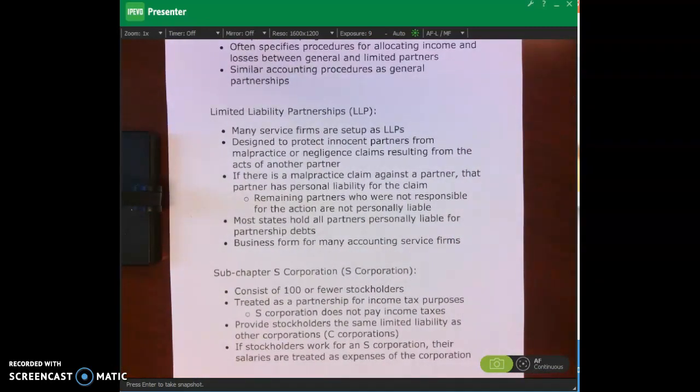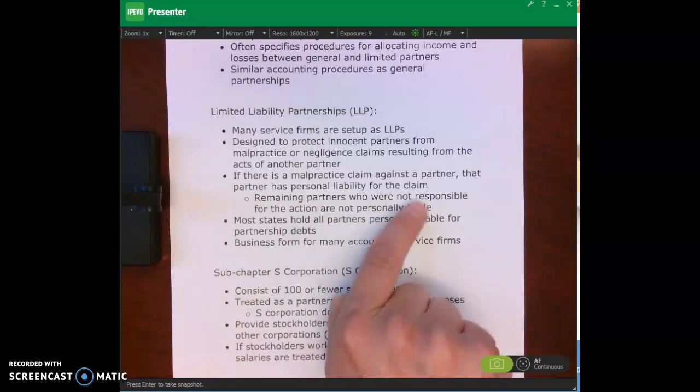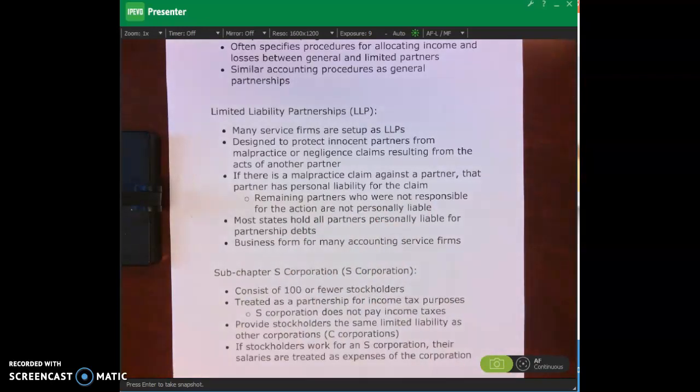We also have limited liability partnerships, and many service firms are set up as limited liability partnerships. Those are designed to protect innocent partners from malpractice or negligence claims that arise from the acts of another partner. Okay, so for example, if there's a malpractice claim against one of the partners, that partner has personal liability, but the remaining partners who are not responsible are not going to be liable. Okay.